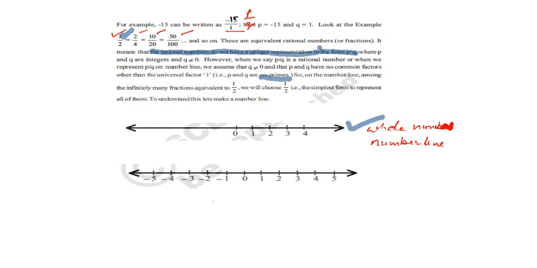You may observe the next one. What type of numbers are represented on this number line? You may observe there are minus 5, minus 4, minus 3, minus 2, minus 1. That means negative numbers are also there. So this is a number line for integers.